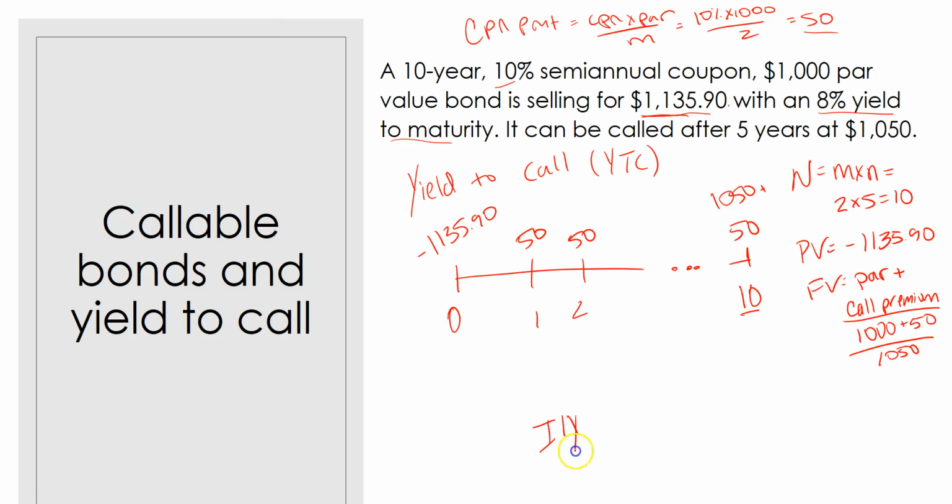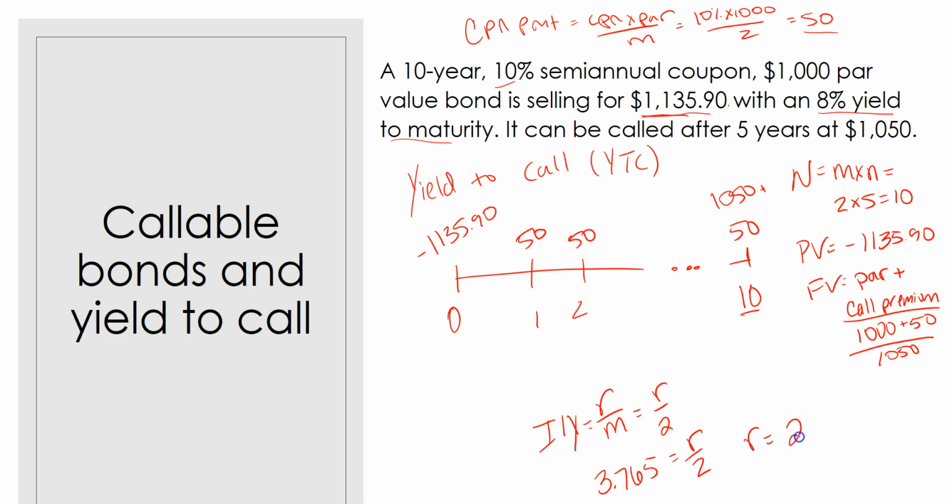So our I/Y is equal to our R divided by M. That's 2. And so we get 3.765 as our I/Y, and that is equal to R divided by 2. So we have to rearrange this.